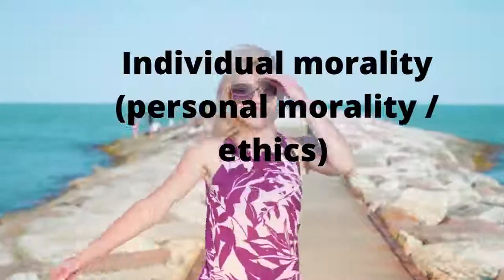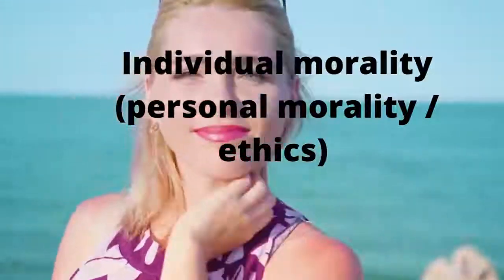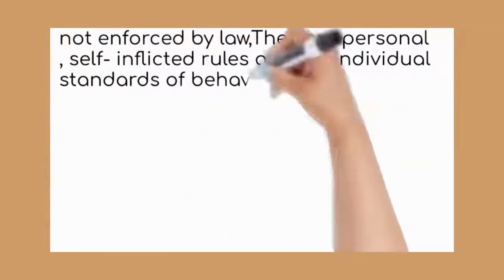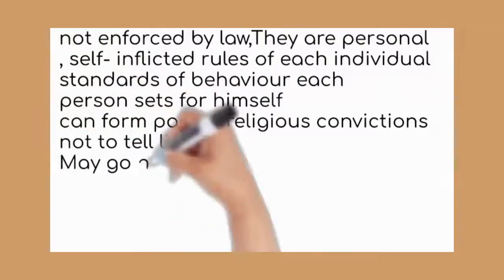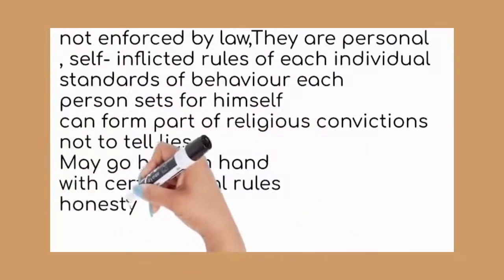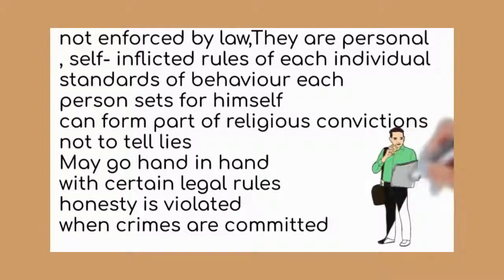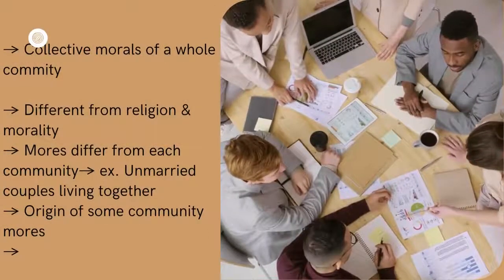Individual morality, also called personal morality or ethics, is not enforced by law. They are personal, self-imposed rules of each individual, norms or standards of behavior each person sets for himself. It can form part of religious convictions, and may go hand in hand with certain legal rules. Community mores, however, are the collective morals of the members that make up the community. Law and community mores may coincide or differ depending on the case at hand.